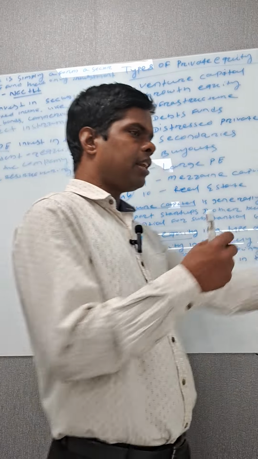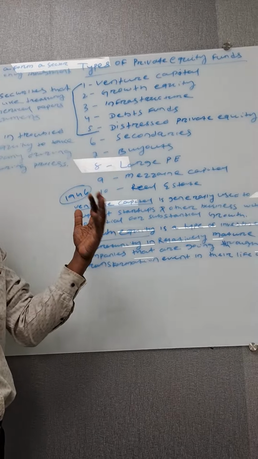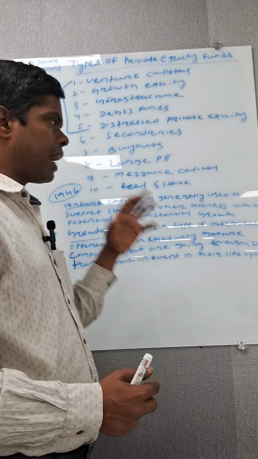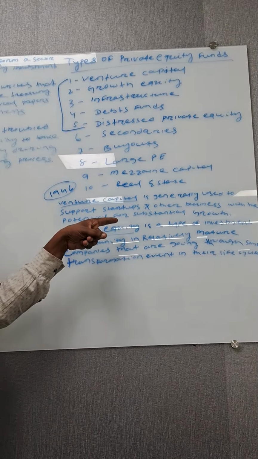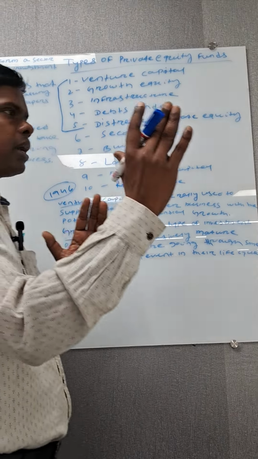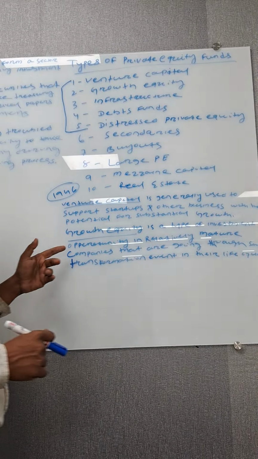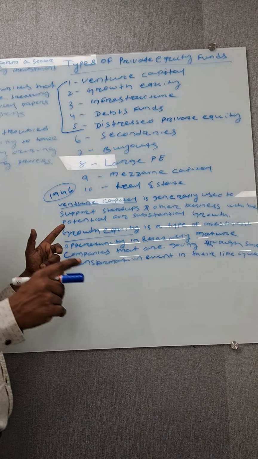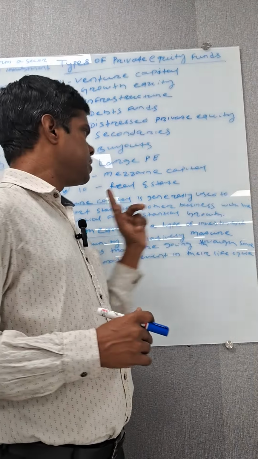The private equity firm knows this business will grow a lot in future, so they target that type of business and invest there. This is venture capital. For example, one company may have a 49% share and another a 55% share, and they get together and run the business.